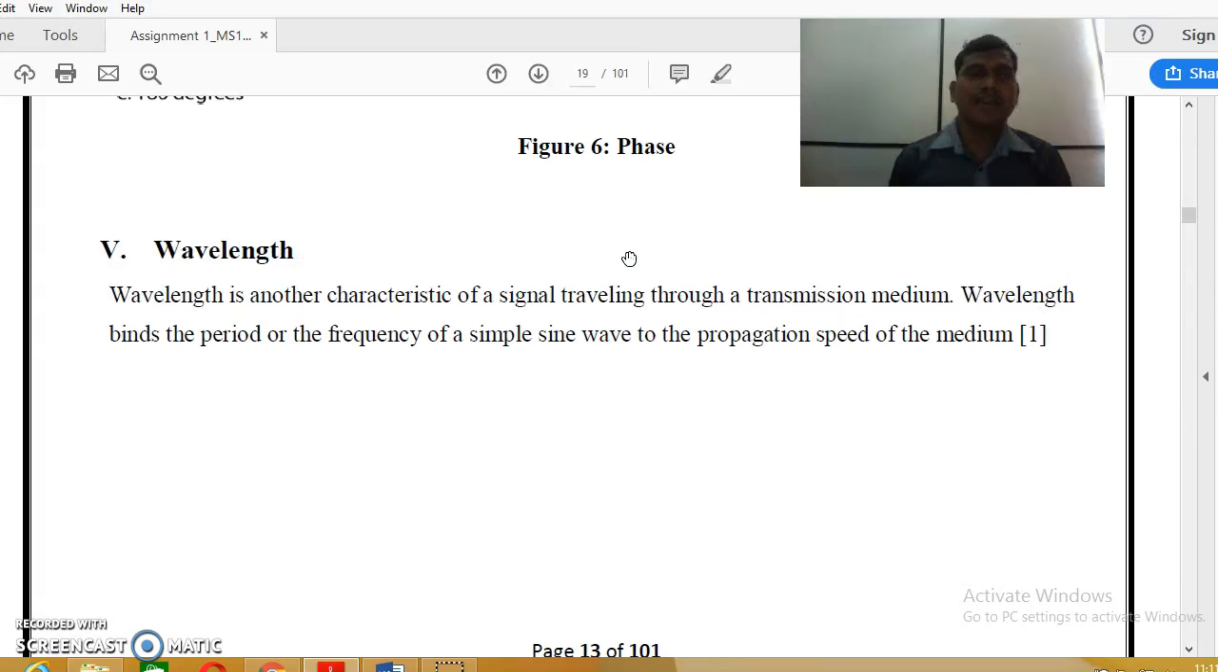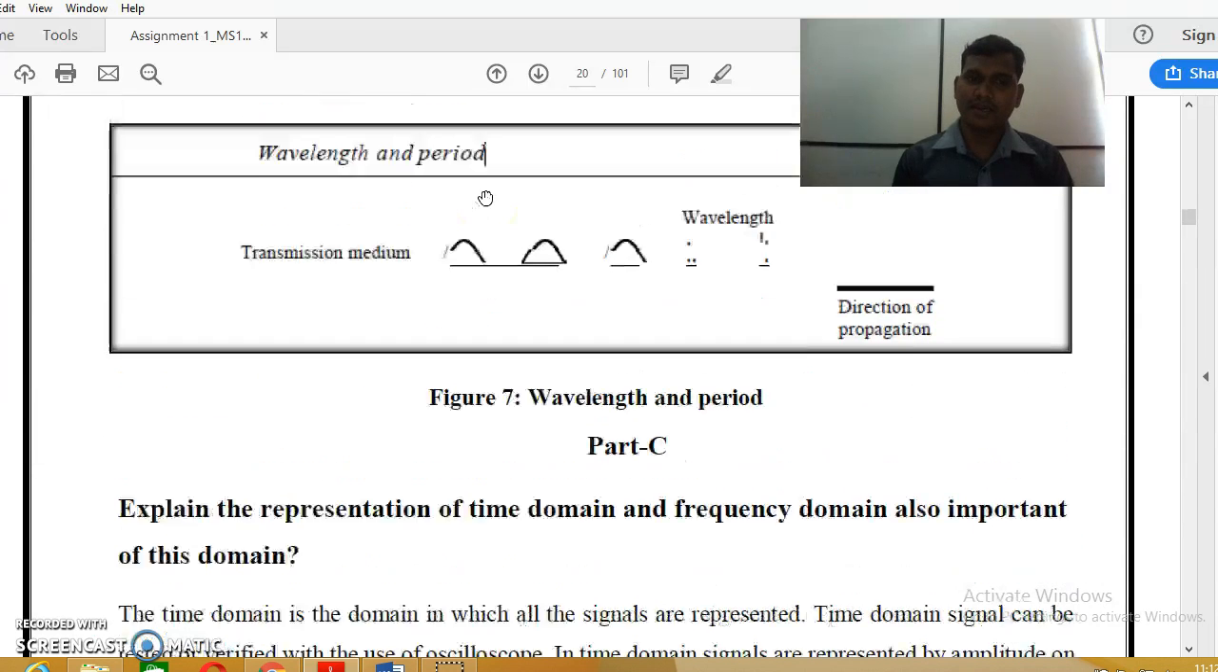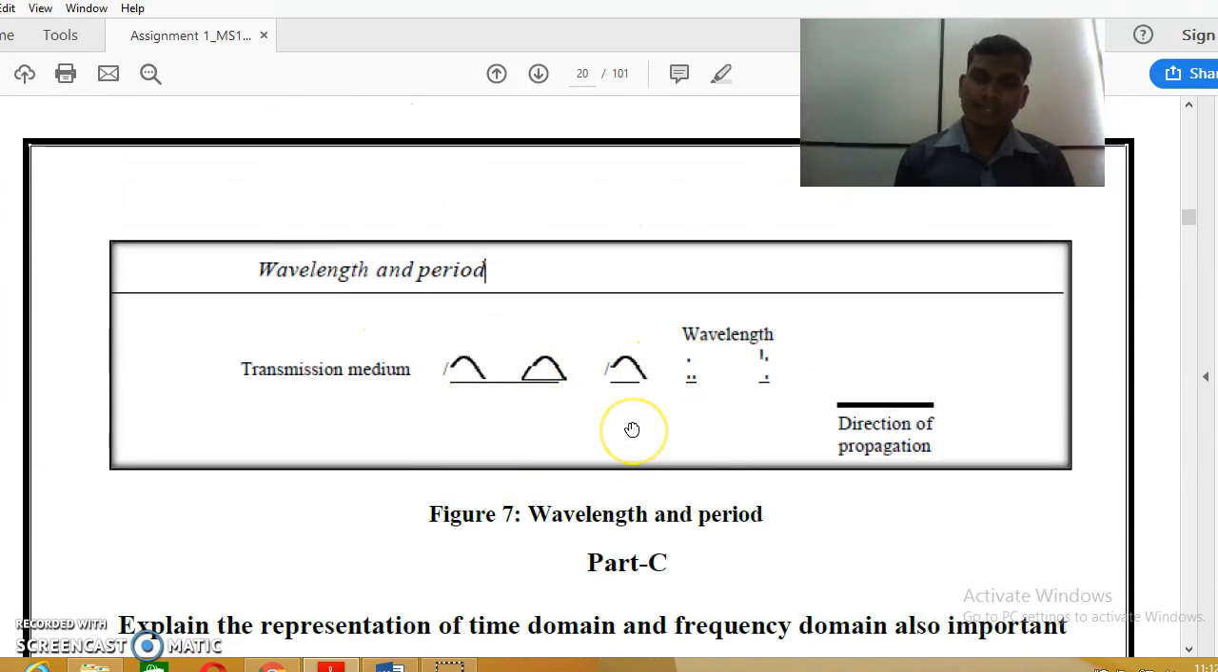The next one is wavelength. Wavelength is another characteristic of a signal traveling through a transmission medium. Wavelength means the period or frequency of a simple sine wave related to the propagation speed of the medium. Right, and this is the figure for the wavelength and period.